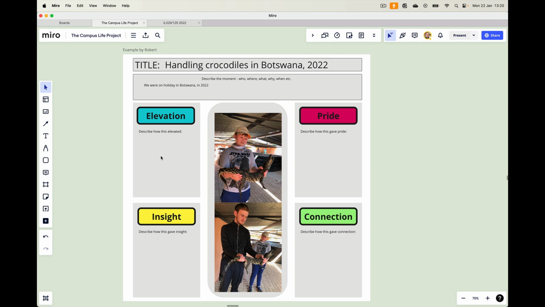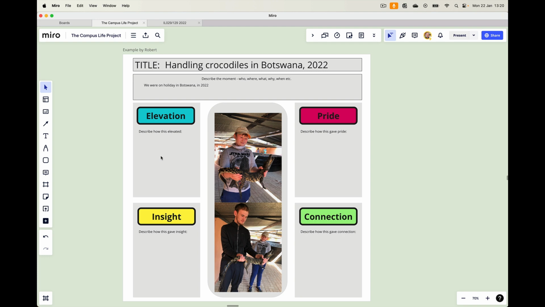And there's definitely a moment of elevation. It really stood out from what was probably quite a lot of hard work and traveling on this trip. This is really special and stands out.